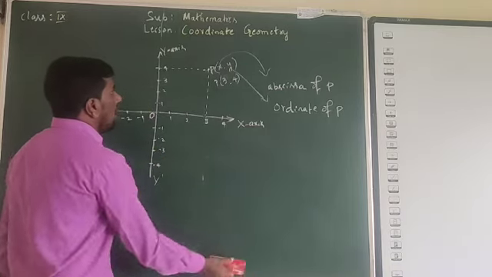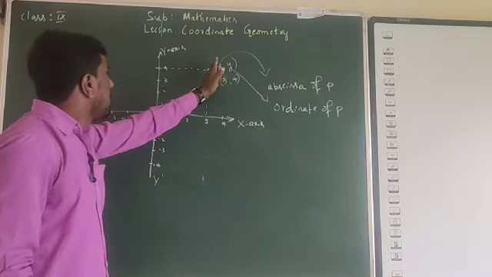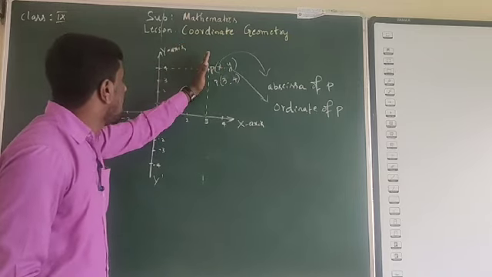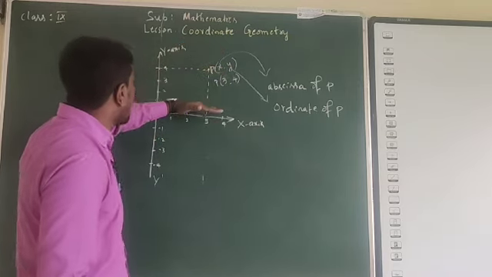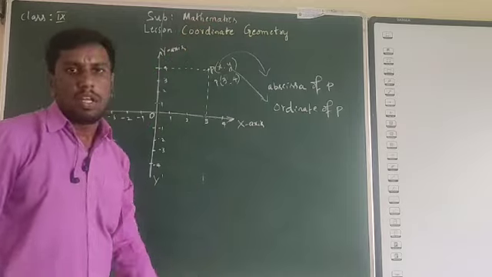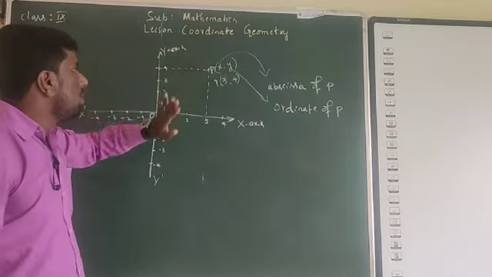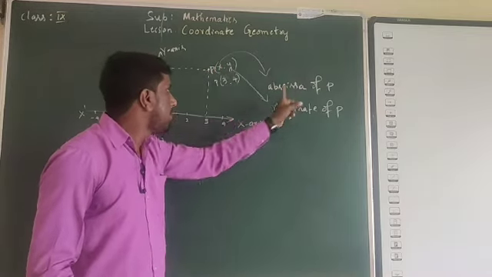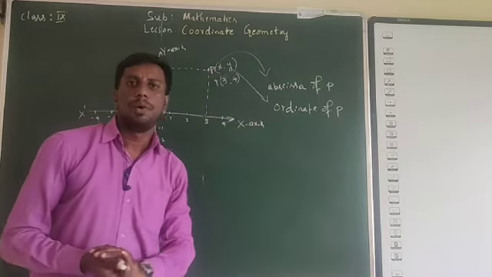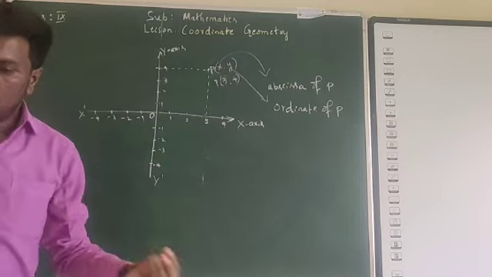So x is nothing but the perpendicular distance of a point from the y-axis. Y is nothing but the perpendicular distance from the x-axis. So how to measure that? I told you. And x is nothing but the abscissa of P. Y is nothing but the ordinate of P.